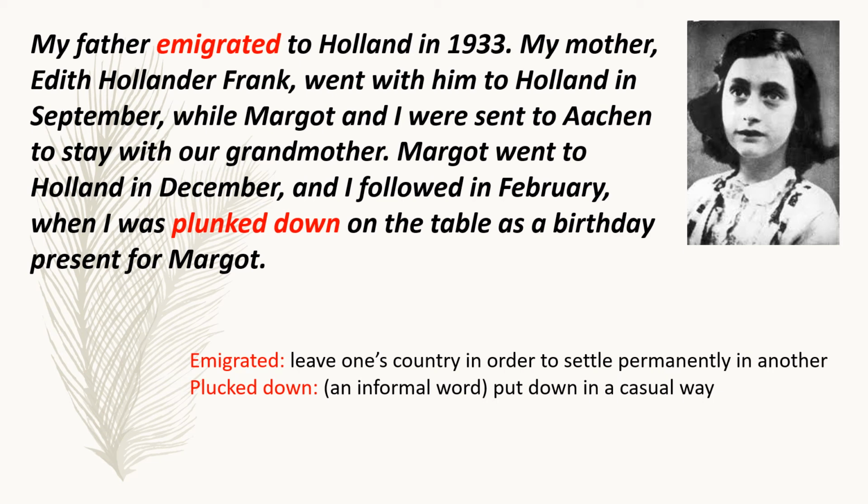After some time, in December, Margot also went to Holland and then Anne followed Margot in the month of February, and there she was presented as a birthday gift to Margot. She was put down on the table as a birthday present on the day of Margot's birthday.